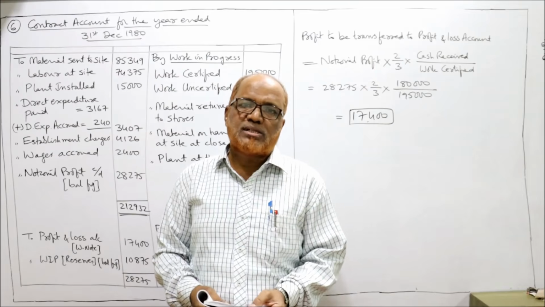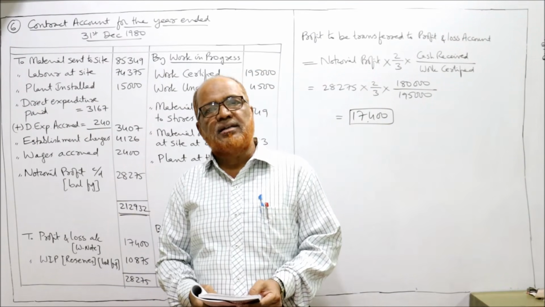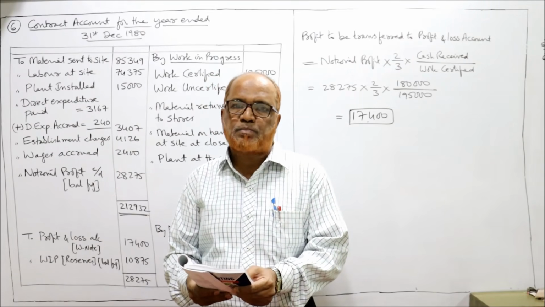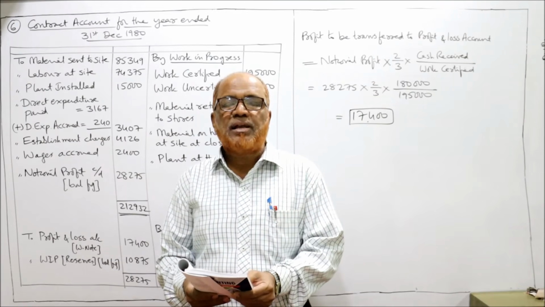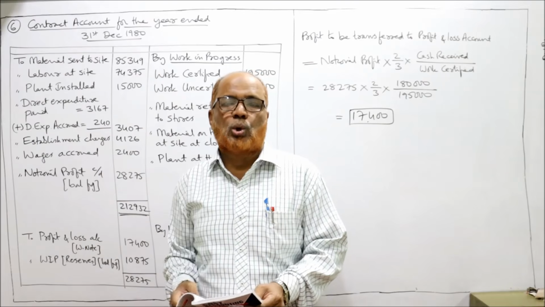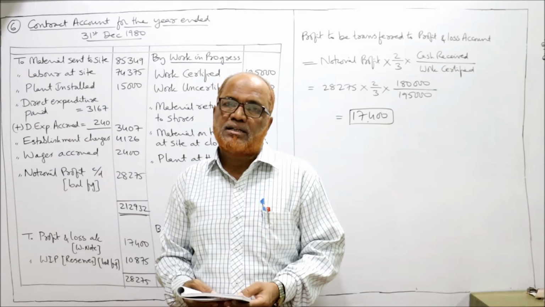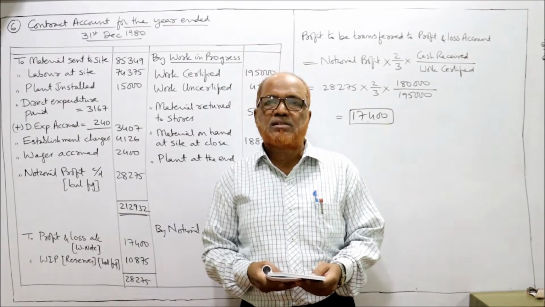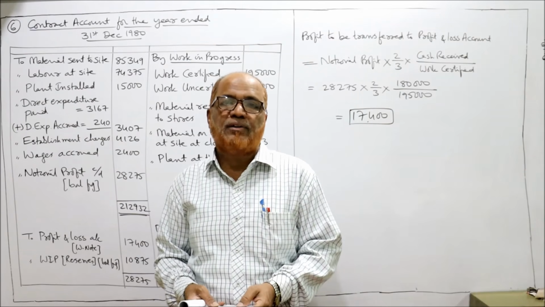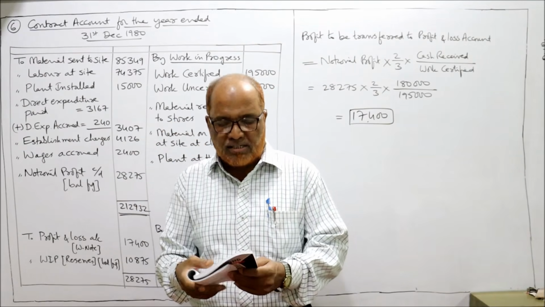Material sent to site, debit side. Then labor engaged on site, debit side. Plant installed, debit side. Direct expenditure, debit side. Establishment charges, debit side. Material returned to stores, credit side. Then work certified by the architect. So it is directly given in the problem, work certified. Cost of work not yet certified, uncertified work. Both will come under work in progress, work certified and work uncertified.